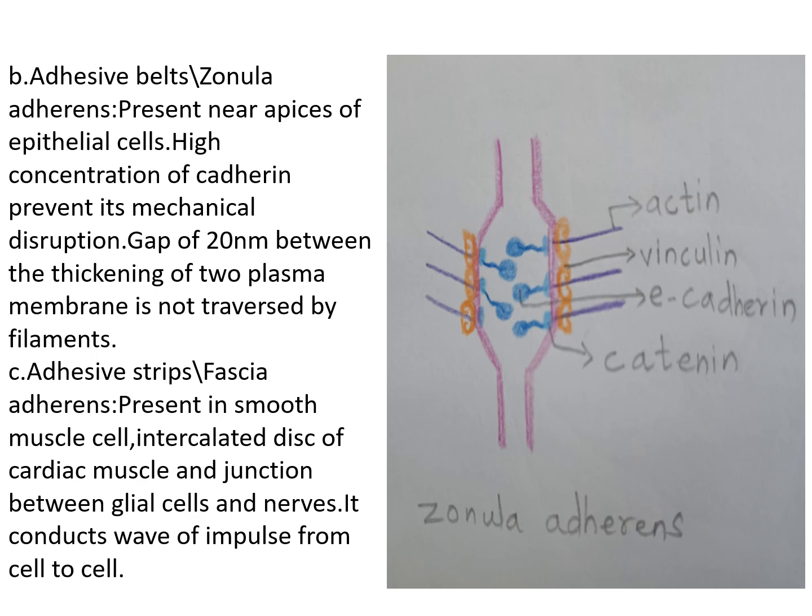However, the filaments or linker proteins do not traverse the intercellular spaces to the opposite cell membrane. The other subtype of anchoring cell junction is adhesive strips or fascia adherens. Such junctions are present in smooth muscles, intercalated discs of cardiac muscles, and the junction between glial cells and nerves. So it conducts a wave of impulse from one cell to the other.